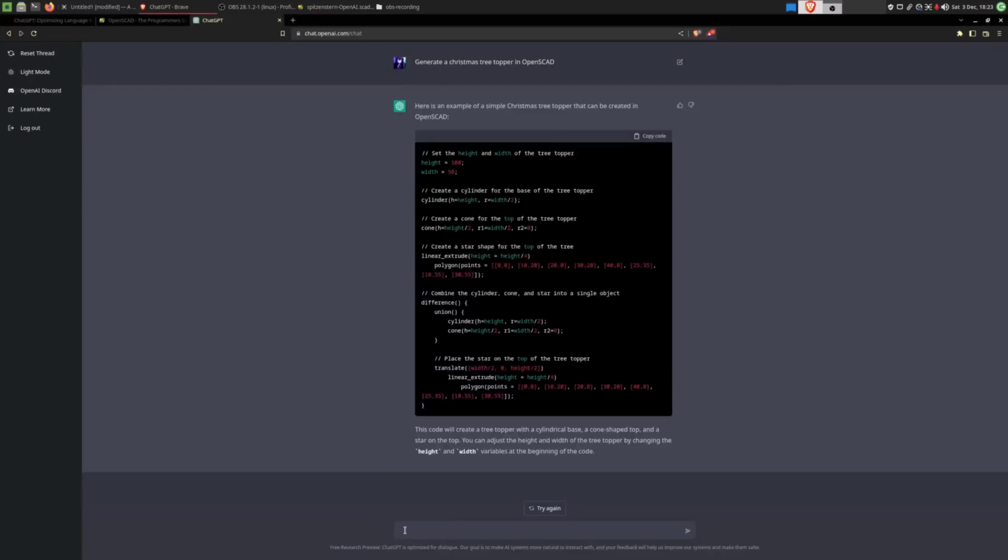Ooh, cone. Look at that, it thinks OpenSCAD has a cone module. We'll just tell it that. And I'll even give it a hint at how it could replace this cone command.